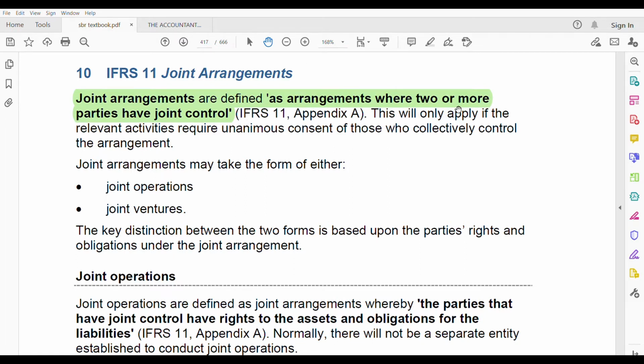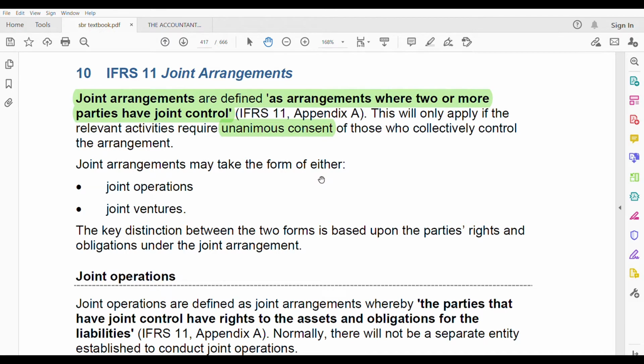This will only apply if the relevant activities require unanimous consent of those who collectively control the arrangement. That means whatever activities they are doing, it requires the unanimous consent of those who collectively control the arrangement. You need the consent of everyone. This phrase also has to be there in your answer: who collectively control the arrangement. Everyone together, it's like teamwork. It's like a group. No one person controls. Everyone controls equally.